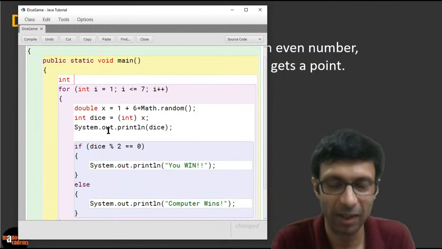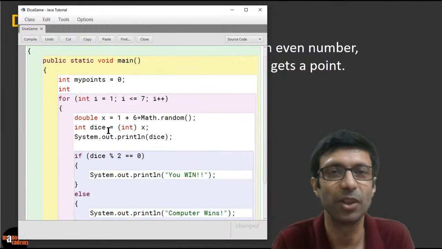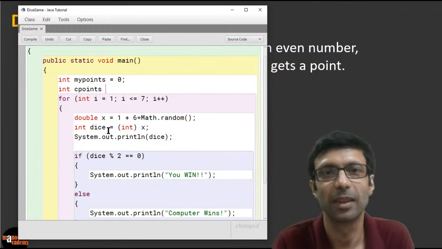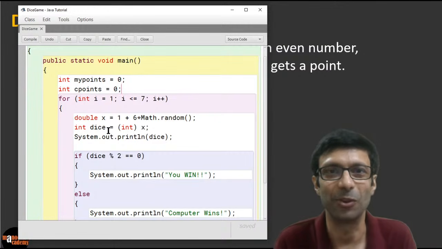We can call it my points, so int myPoints equal to 0, and int computerPoints equal to 0. We can say cPoints for computer points. So we have initialized that to 0 here.